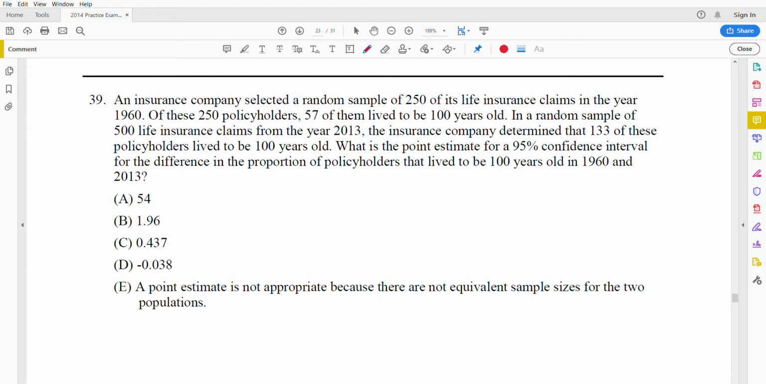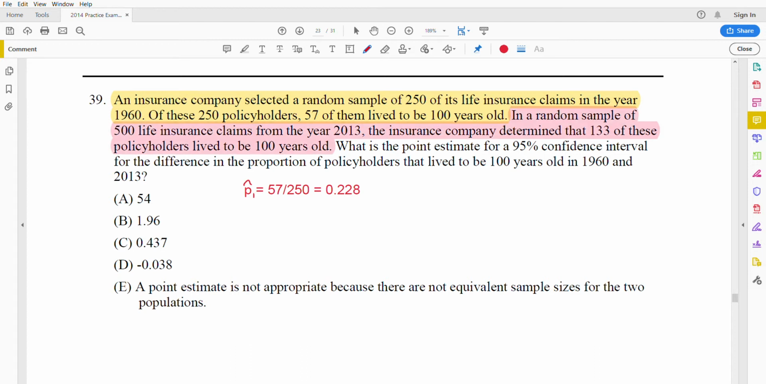Okay, all right, so let's begin with the first two lines, where we get the sample size as well as the number of successes, the number of people who lived to be 100 in 1960. So we're going to calculate the sample proportion for 1960. We have p hat 1, 57 out of 250, or almost 23%, 0.228.